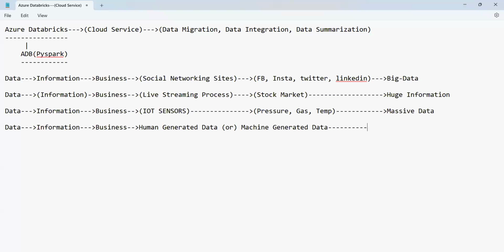This is also called big data. Anyways, we can have many sources of getting the data.